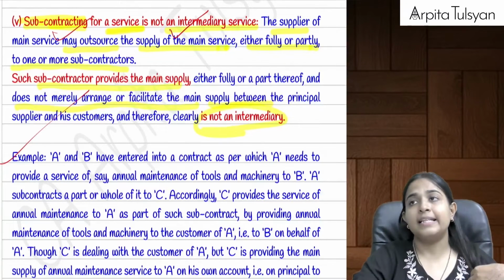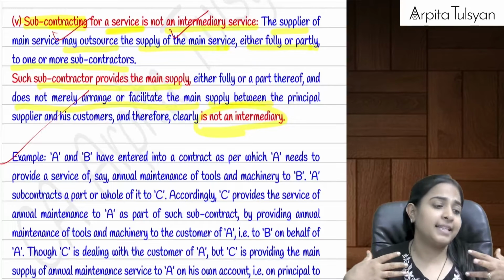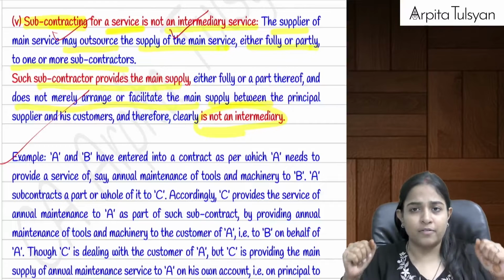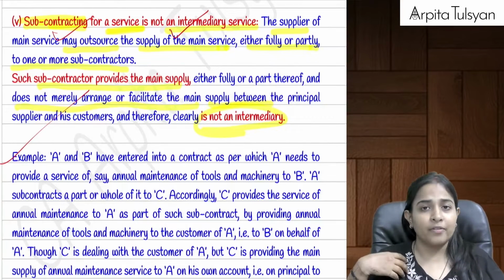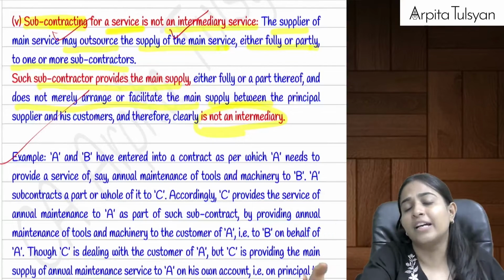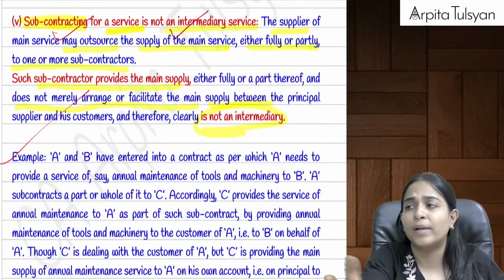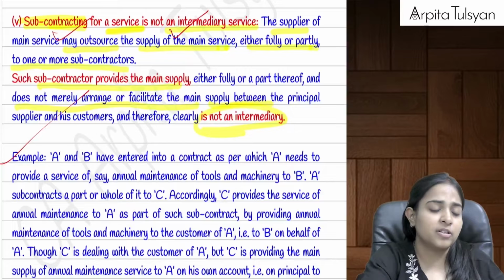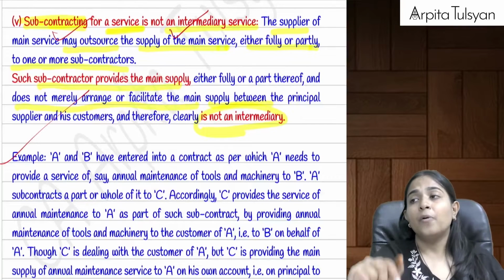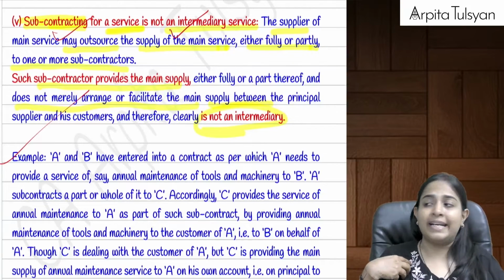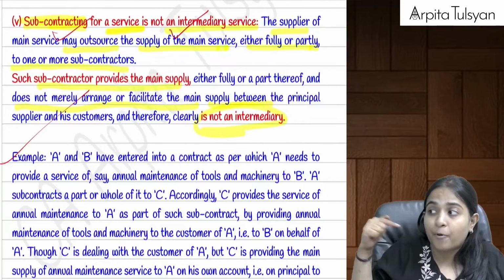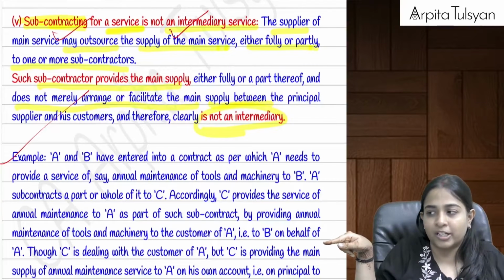Let's say there is a Zumba service provider. The service provider enters into an agreement with you, says that okay, we will conduct 12 sessions in a month. I said okay, no problem. We will conduct 12 sessions in a month, you pay me the fees. Now I was not keeping well for the entire month, so I gave this work to another Zumba instructor. I subcontracted the work to another Zumba instructor.